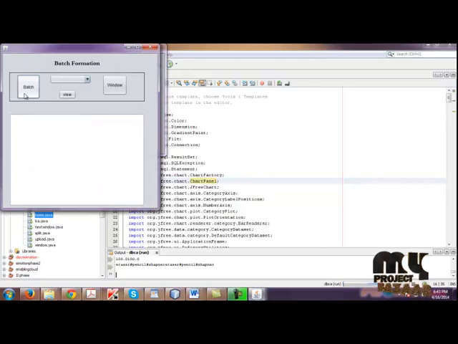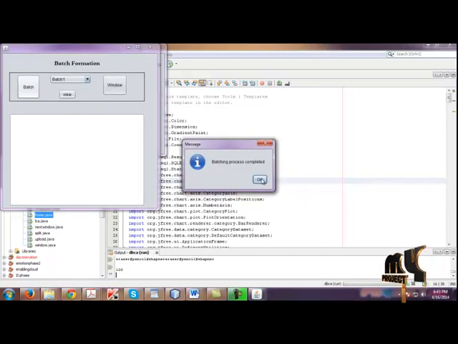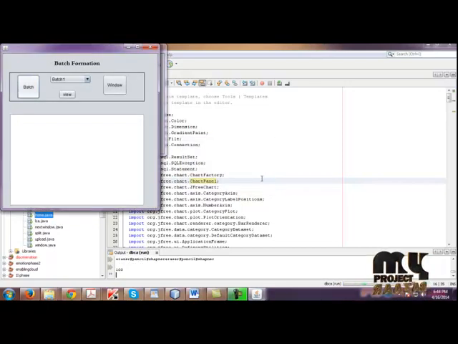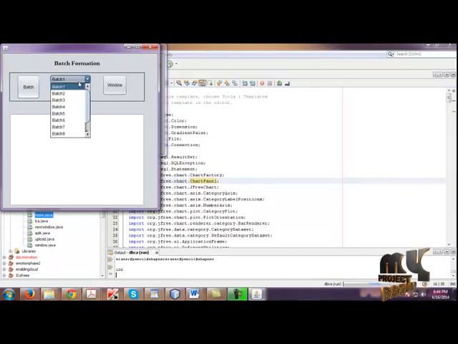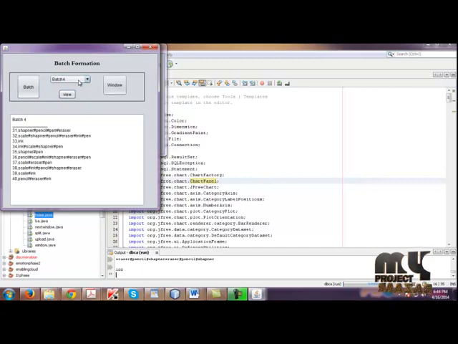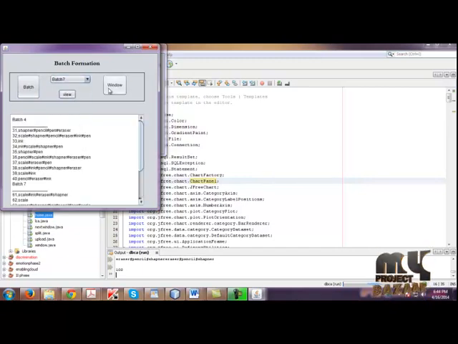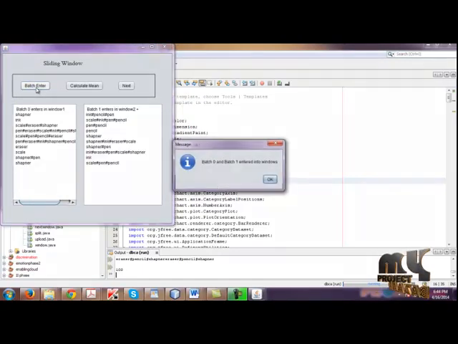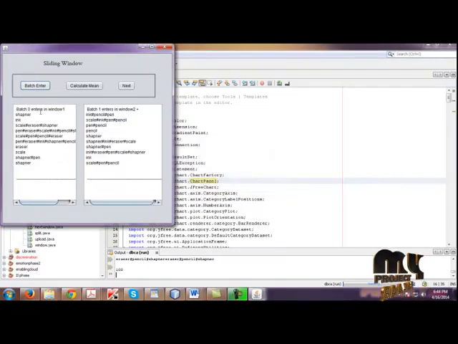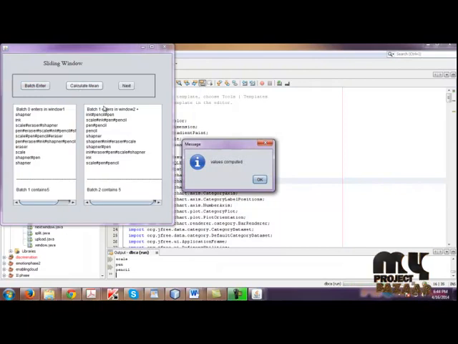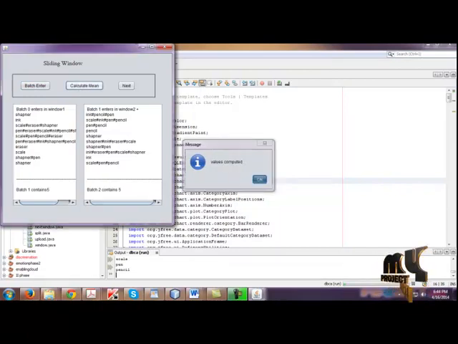Click Process. Click Batch. If you click Batch, the contents present in the dataset are split into several batches. Then choose any one batch and click View. Then the contents present in those batches are shown here. Click Window. First of all, batch 0 and 1 enter into the window. Then it will calculate the maximum values present in those batches.